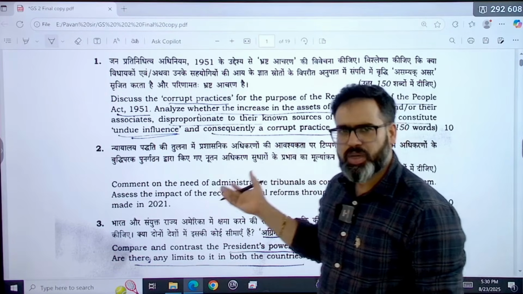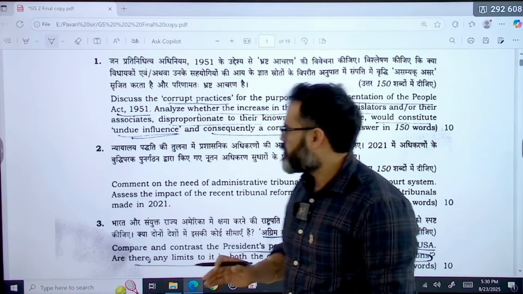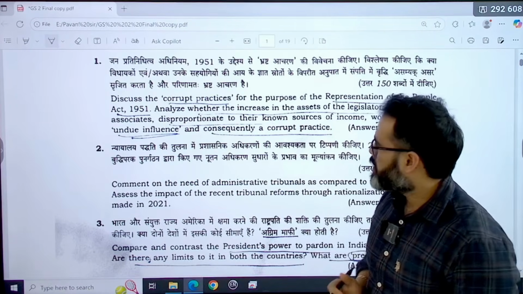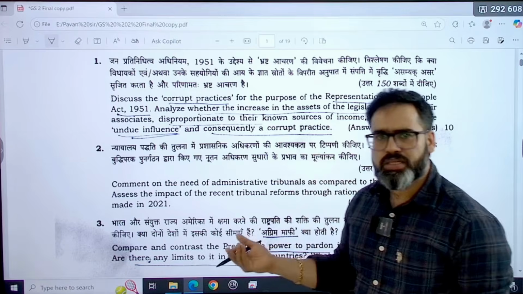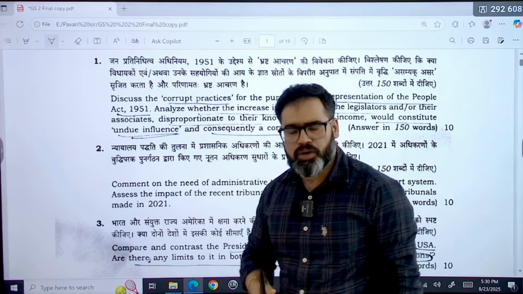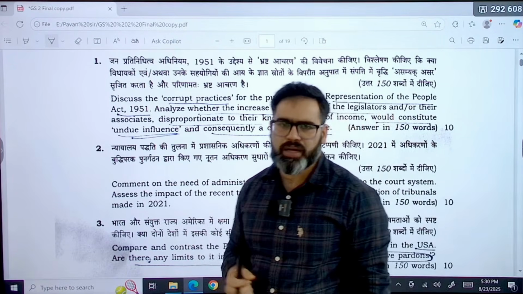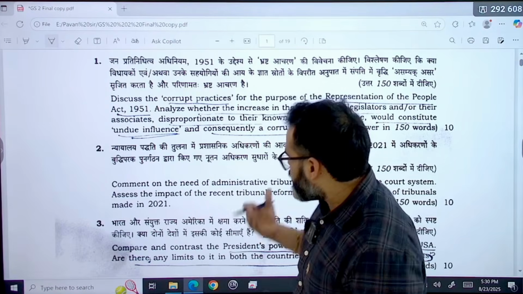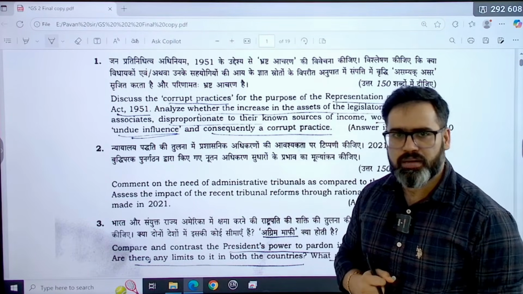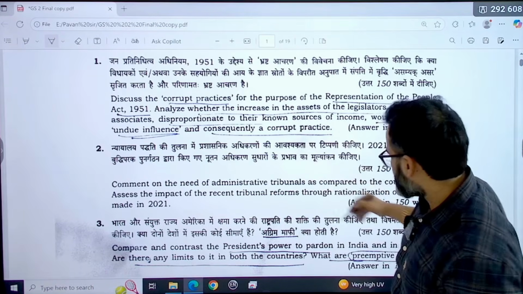In this GS Paper 2, as in any other GS paper, there were around 20 questions, and the majority of them belonged to Indian polity, then a few in governance and social justice, and a few questions on international relations. So these were the questions.